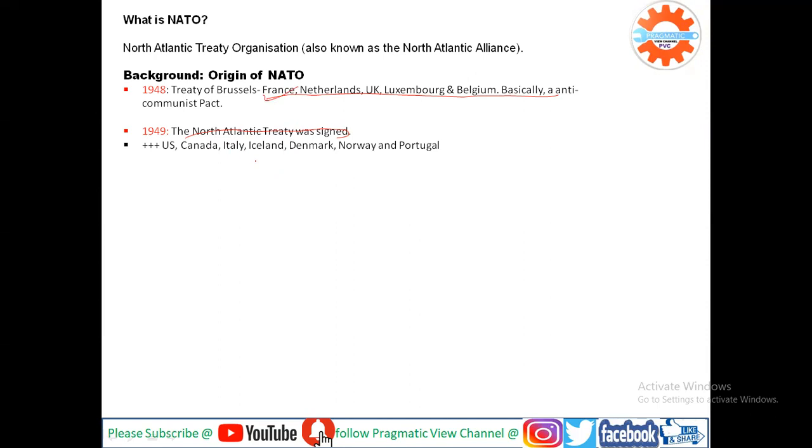This treaty, the North Atlantic Treaty, led to the formation of NATO in 1949 by these 12 countries.